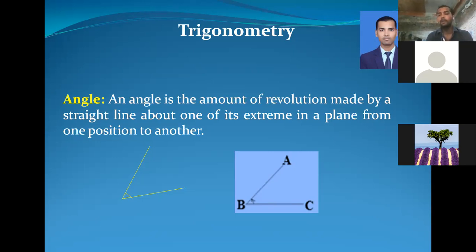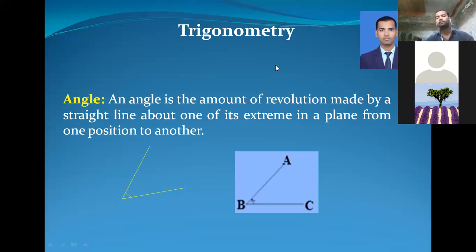In the same way, I define it here like this: an angle is the amount of revolution made by a straight line about one of its extremes in a plane from one position to another.